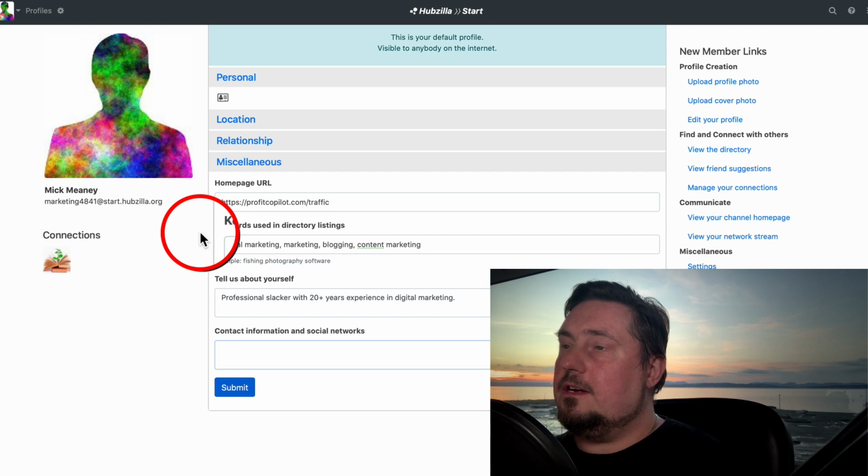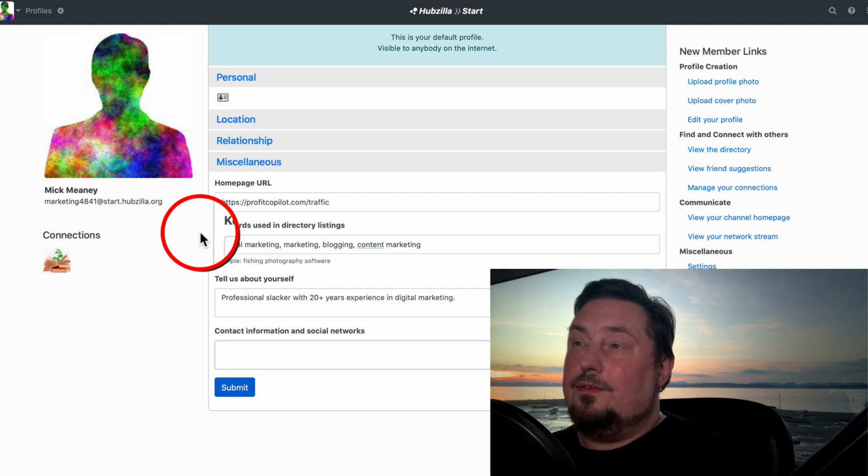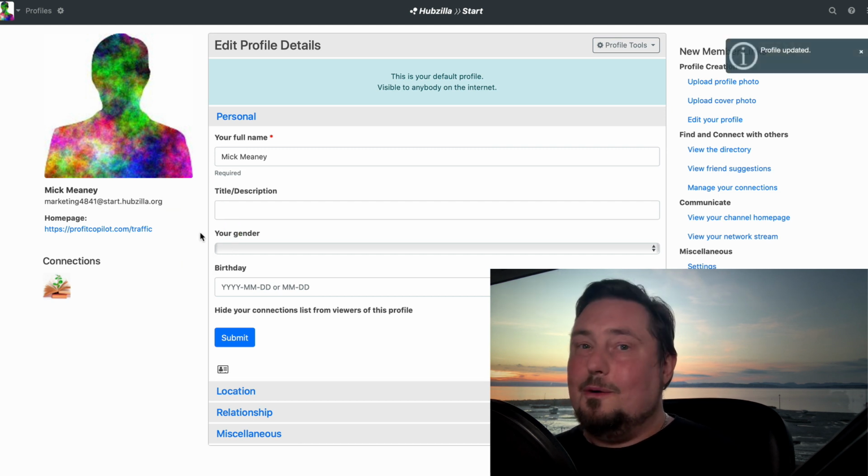Now it's going to take a couple of seconds to do that, because either the website is running slow or my kid is currently streaming on Twitch and slowing down the connection.